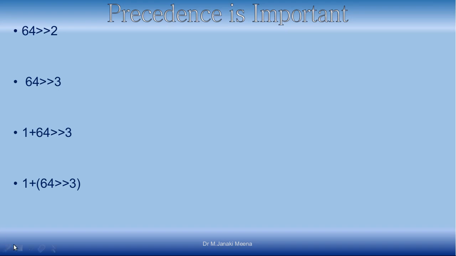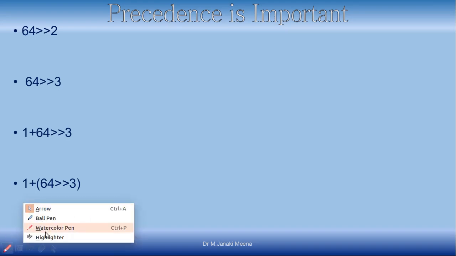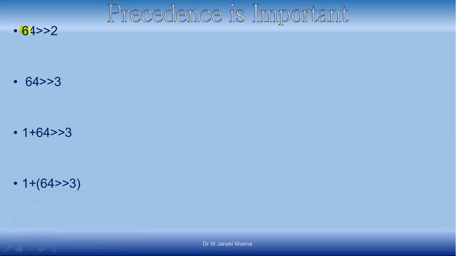Now, look at this expression 64. What is this? This is a right shift. When I do a right shift, the value will be divided by 2. So when I say 64 right shift 2 times, doing it one time divides by 2, two times divides by 4, three times divides by 8, and so on. Now I am shifting it by 2 places, so it will be divided by 4.